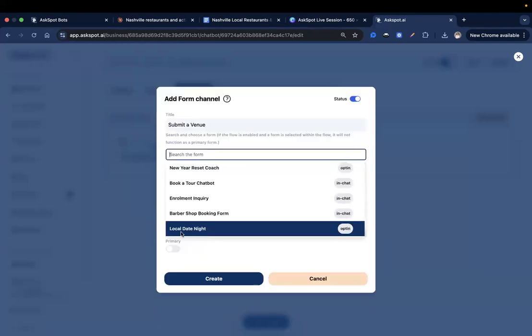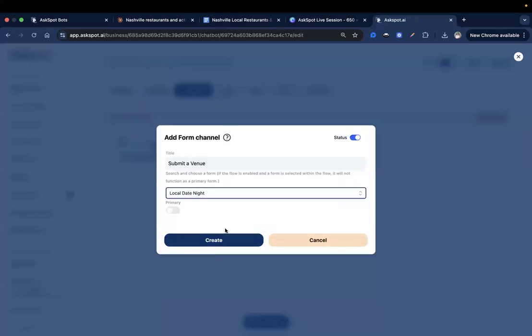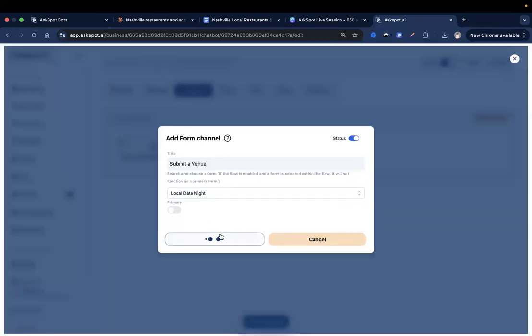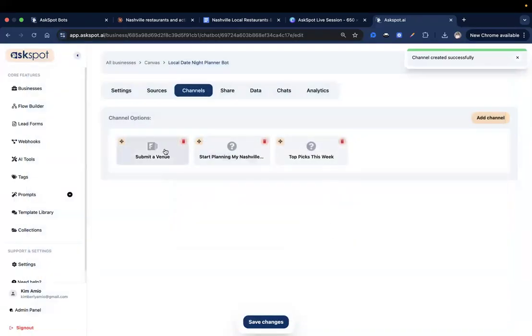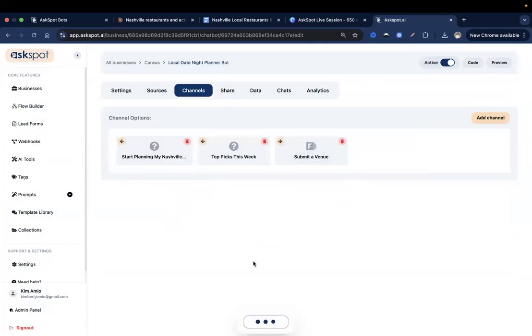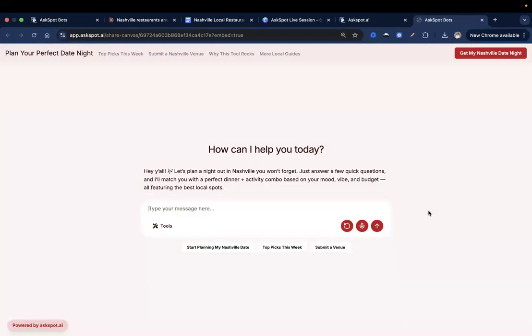And then select from the drop down. So we're not going to make it a primary. We're going to make it an optional form that they can just click on if they're interested in submitting their venue. So let's put that right here. Okay, awesome. Now let's save the changes and let's see how our tool looks now.